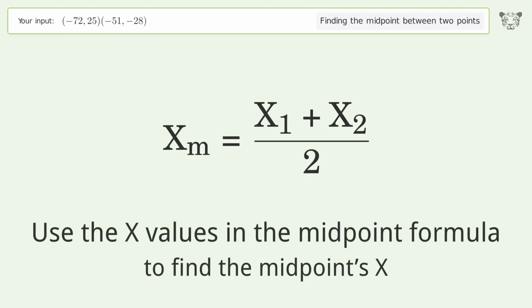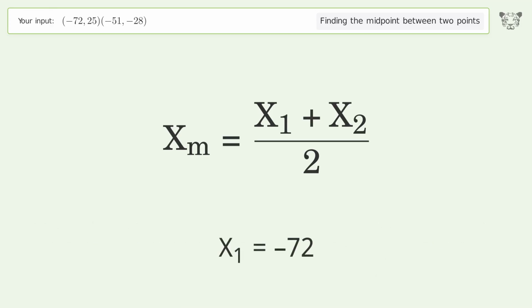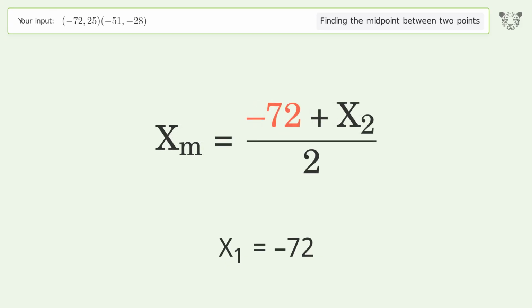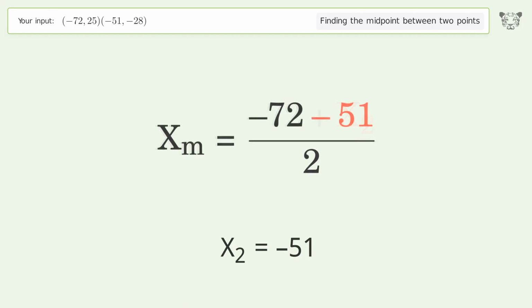Use the x values in the midpoint formula to find the midpoint's x. x1 equals negative 72. x2 equals negative 51. Simplify the arithmetic.